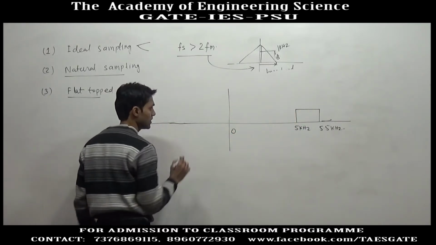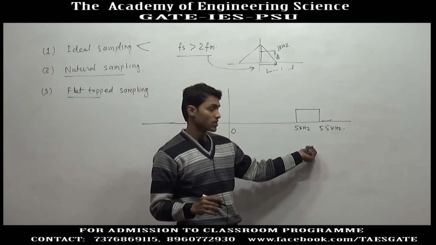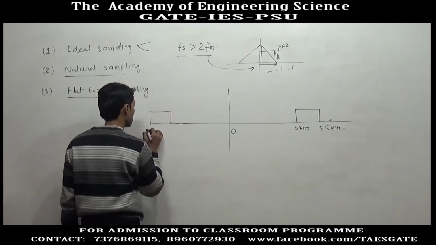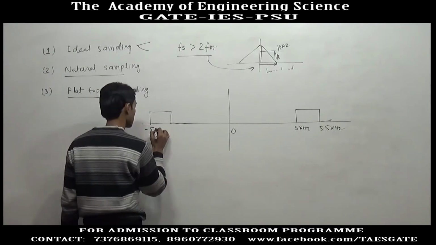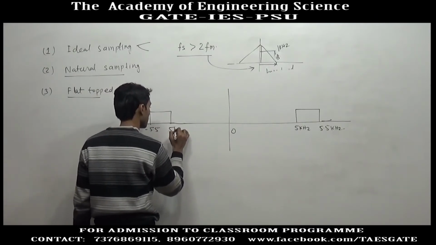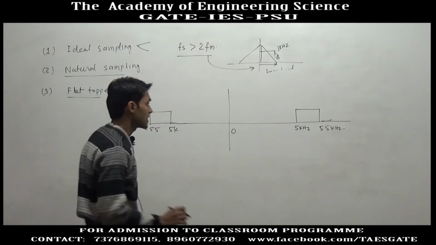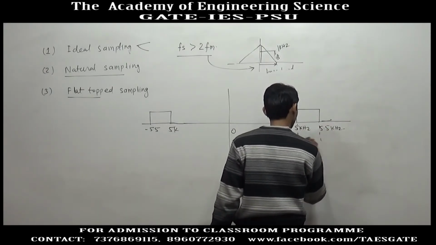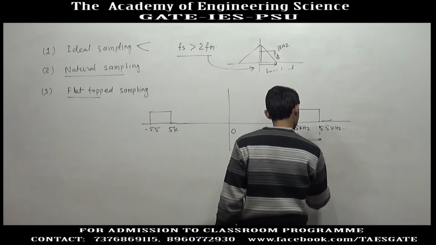Suppose a real signal has this type of frequency spectrum. If the signal is real, then we will have a mirror image also, at minus 5 and minus 5.5. So this type of signal is called a band pass signal. These are band pass signals.